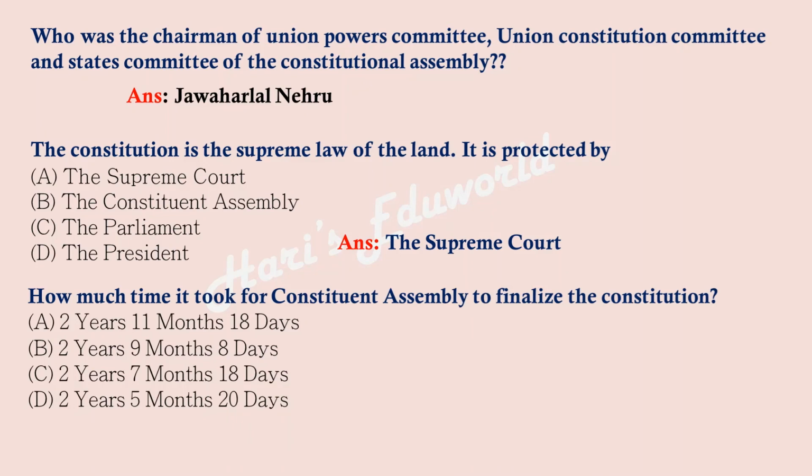How much time did it take for the Constituent Assembly to finalize the Constitution? 2 years, 11 months, 18 days; 2 years, 9 months, 8 days; 2 years, 7 months, 18 days; 2 years, 5 months, 20 days. The right answer is 2 years, 11 months, 18 days, option A.